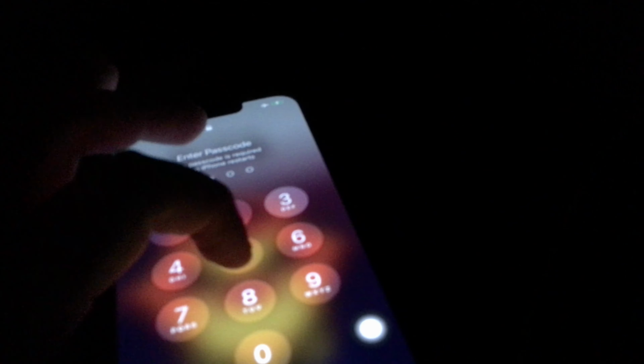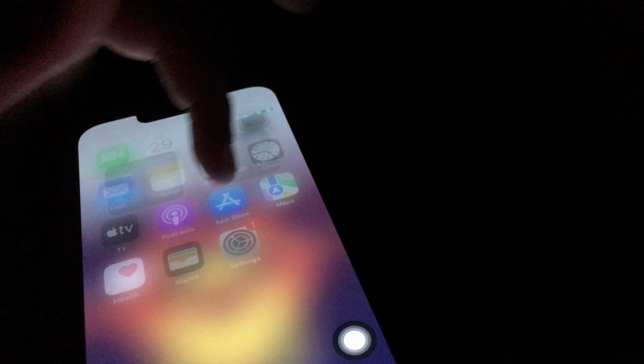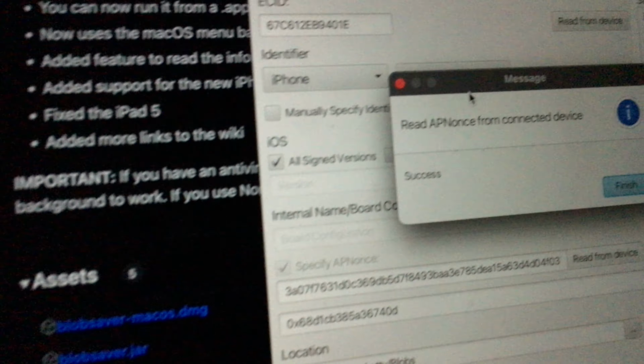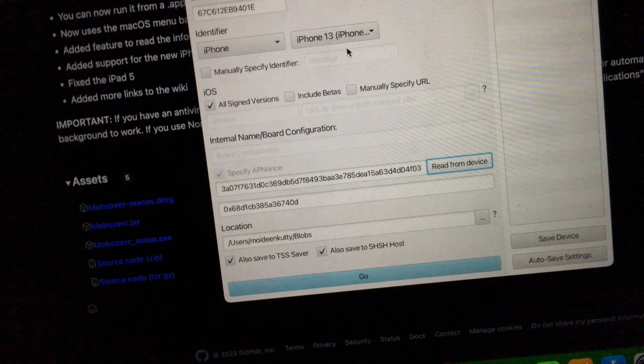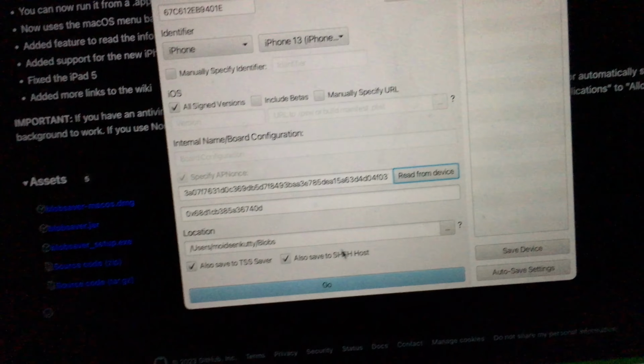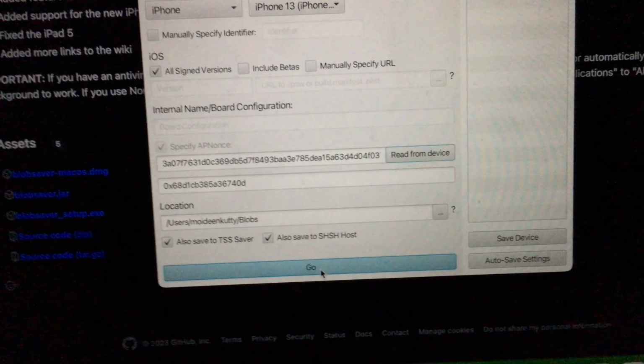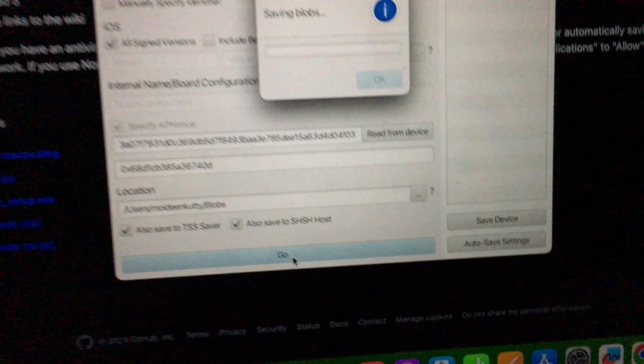If you are in DFU mode, what you have to do is you can just click over here in this app. Success, click enter on your keyboard. So you can see, done, and everything. We got all the codes. Also save the SHSH blobs. Click go, and it will save the blobs.